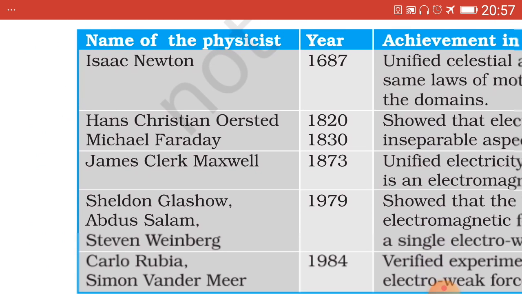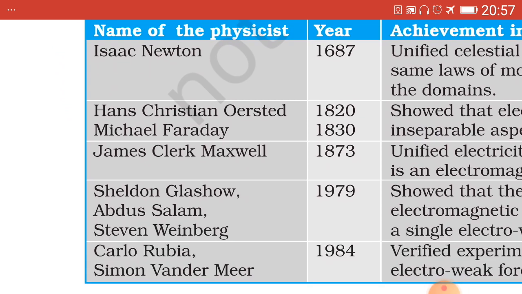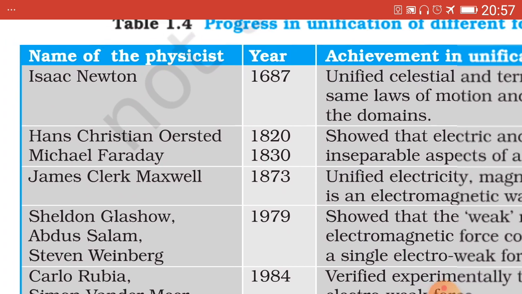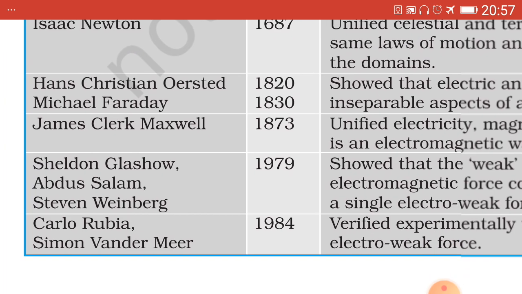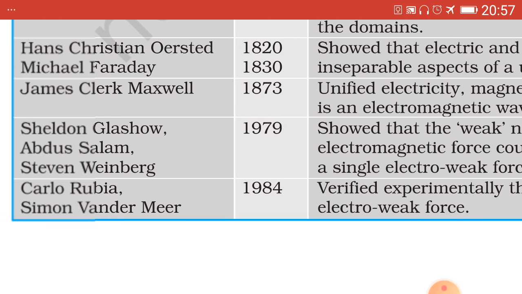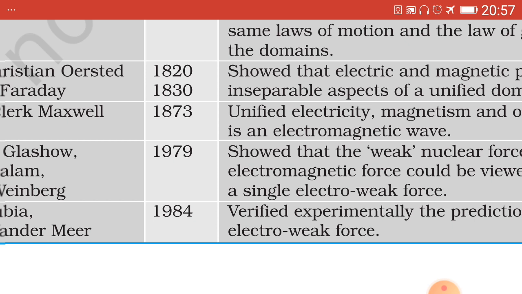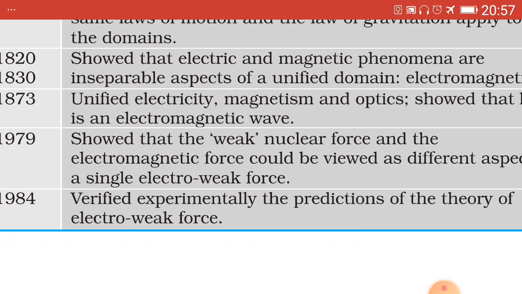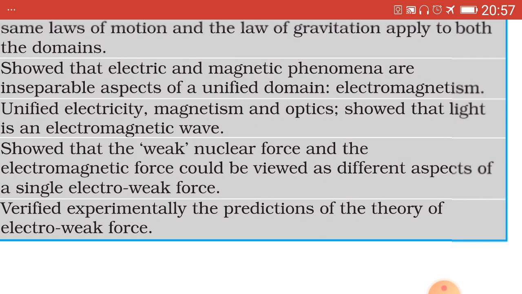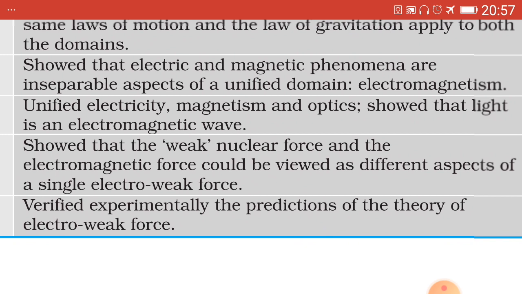The 3 scientists are shown in the table, 3 physicists, that is Glashow, Salam and Weinberg, just for your reference. Otherwise such tables need not be prepared from the examination point of view. Those 3 scientists, Glashow, Salam and Weinberg, showed that the weak nuclear force and the electromagnetic force could be viewed as different aspects of a single electroweak force.